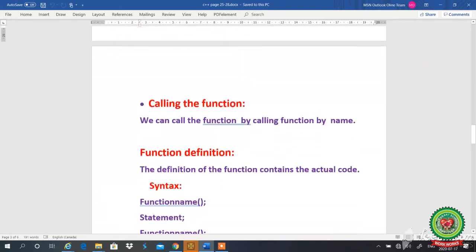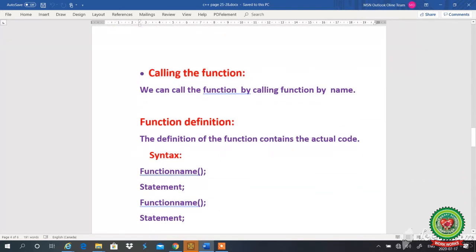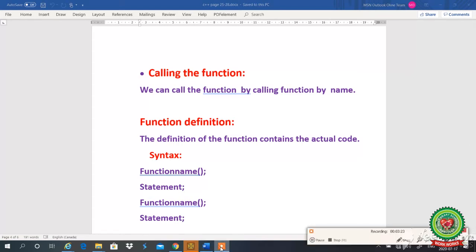So how to call the function? For calling the function, we can call the function by its name. Whenever we need to call the function, we will call it by the name which is given by the programmer. Now, the next topic we have is function definition.